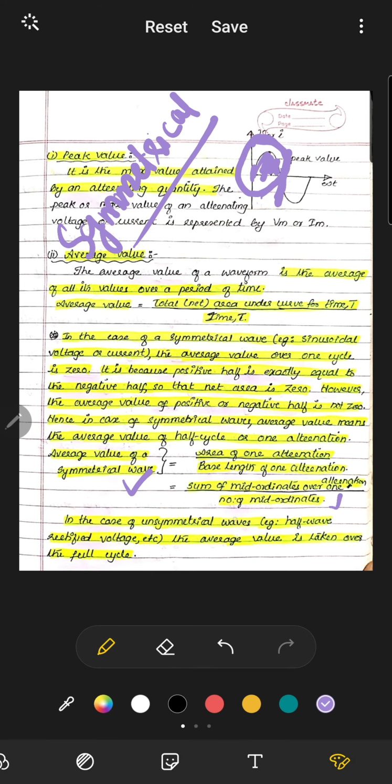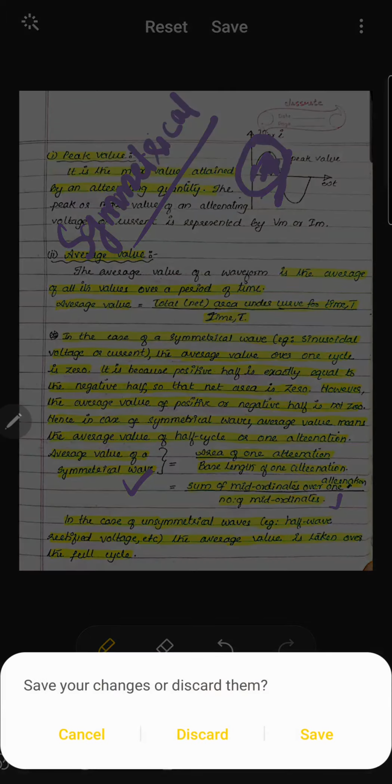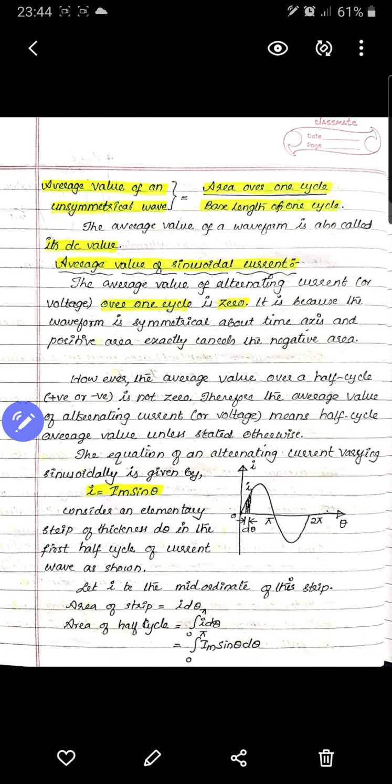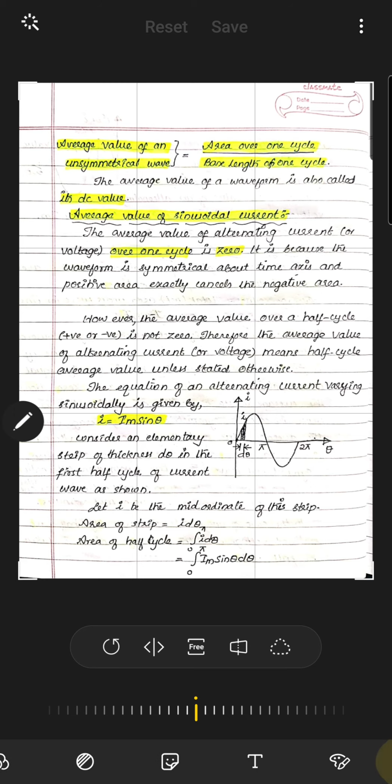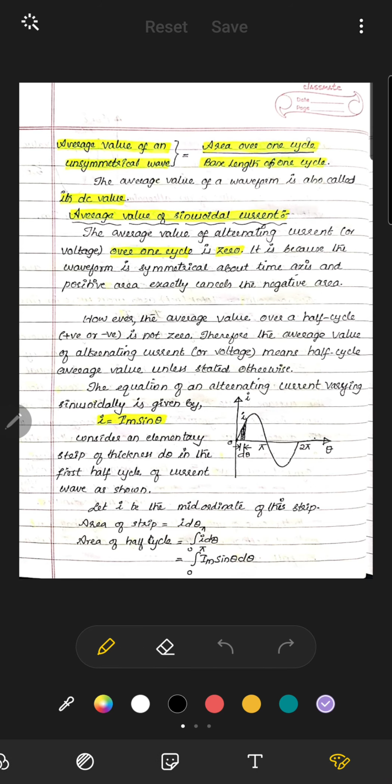In the case of unsymmetrical waves, such as half wave rectifier voltage, the average value is taken over the full length. The average value of an unsymmetrical wave is equal to the area of one cycle divided by the base length of one cycle. But you should remember that for a symmetrical wave, it is the area of a half alternation divided by the base length of a half alternation. The average value of a waveform is also called its DC value.